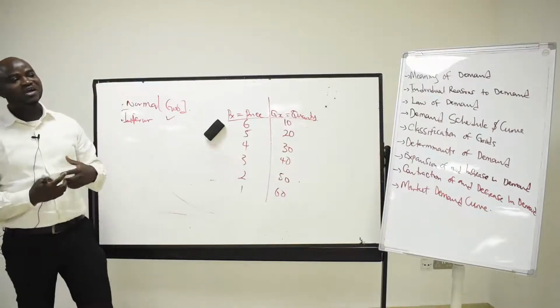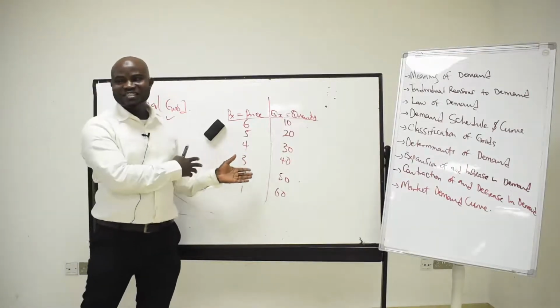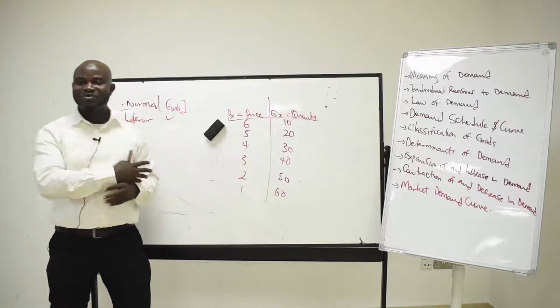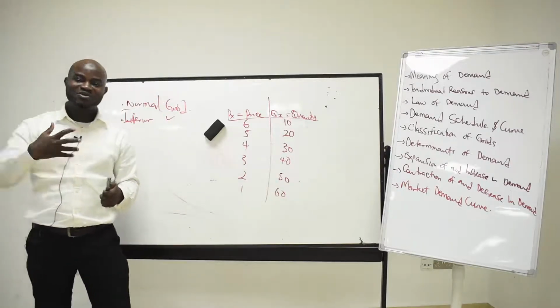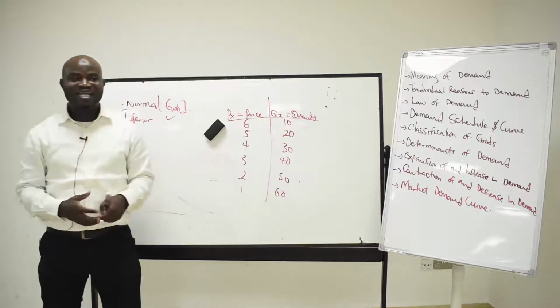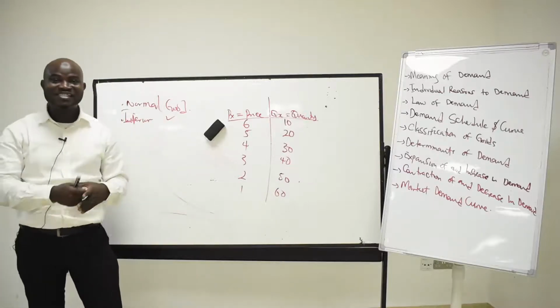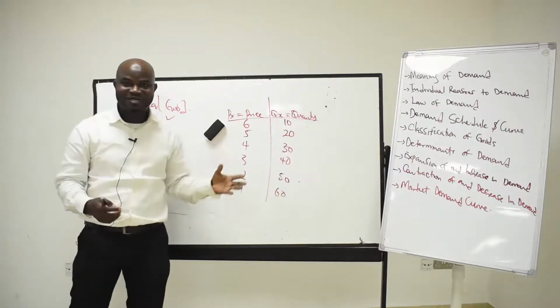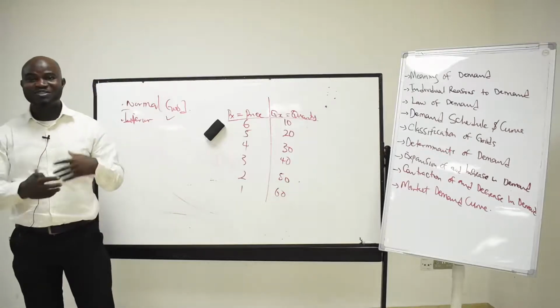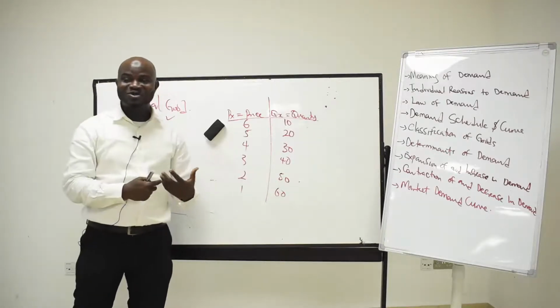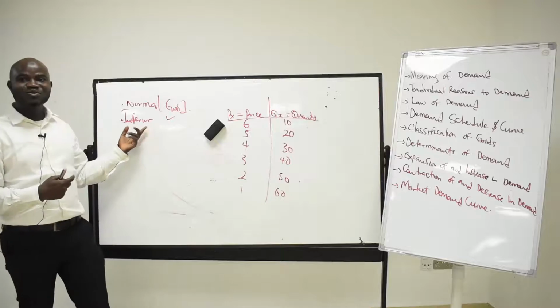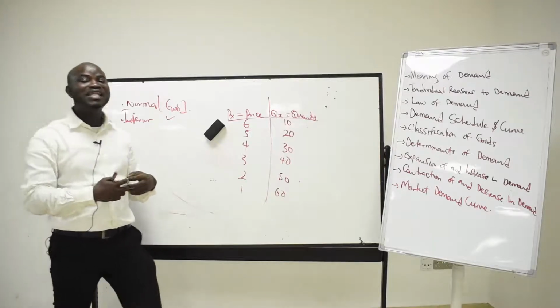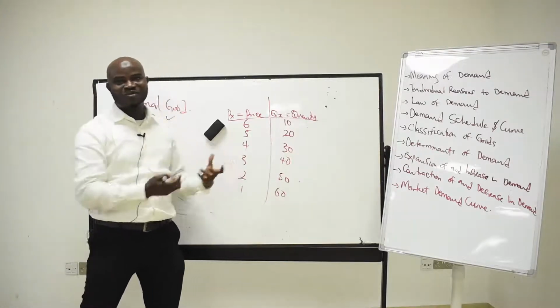This is what we call inferior goods. Or somebody that used to eat at a particular joint when your salary was 150,000, and when the money is increased from 150,000 to 300,000 you are expected to go to KFC, Tantalizers, Mr. Biggs, but you continue visiting that same place. We call this inferior goods, when the quantity demanded is not in line with the level of income of the consumer.